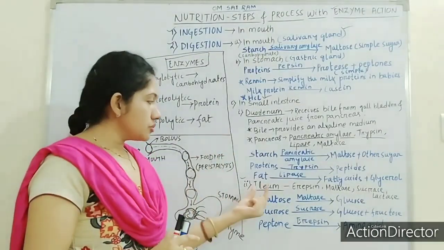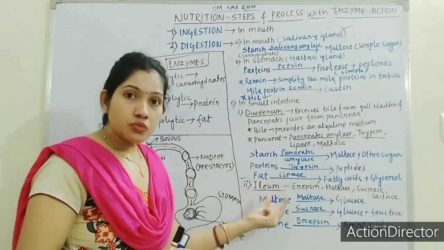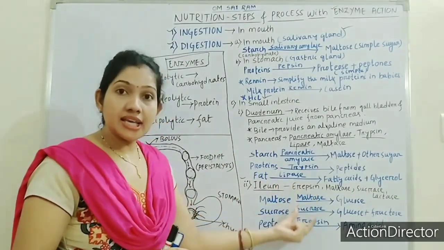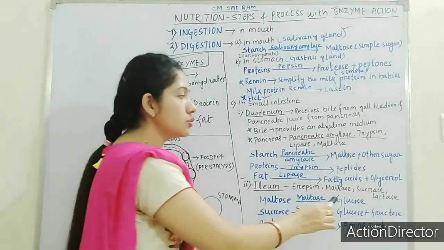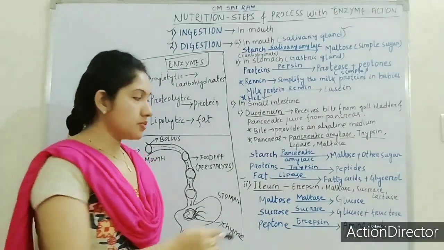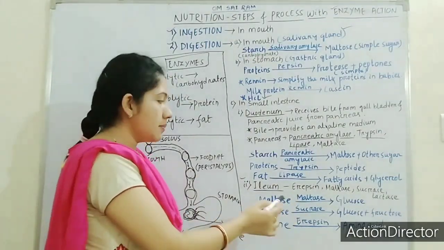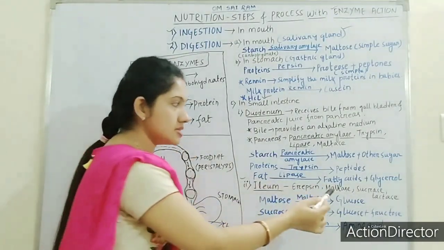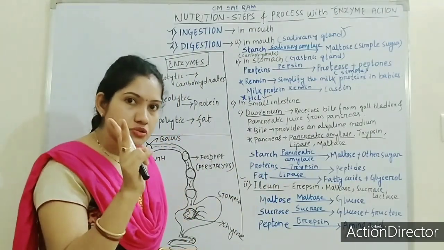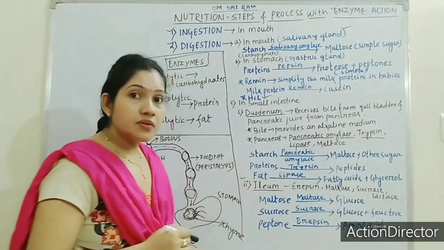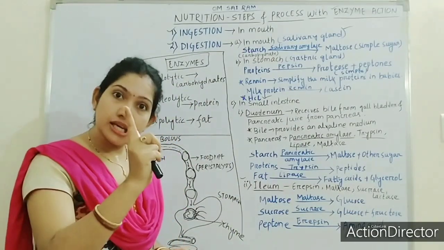Got it? So in the ileum, what is the work of the enzymes? Let us see. Maltose will convert into glucose by the help of the enzyme maltase. Maltose is a form of sugar. Just remember, single sugar or double sugar? Double sugar. Glucose is a single sugar.